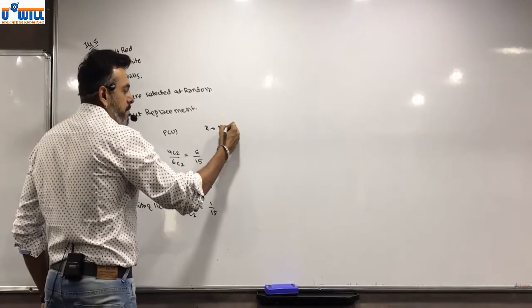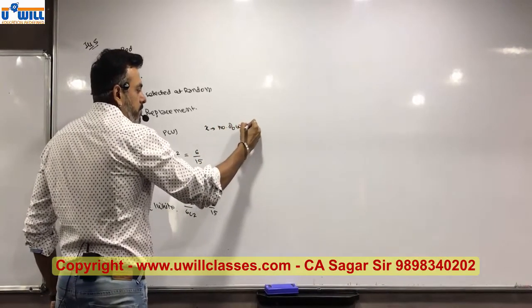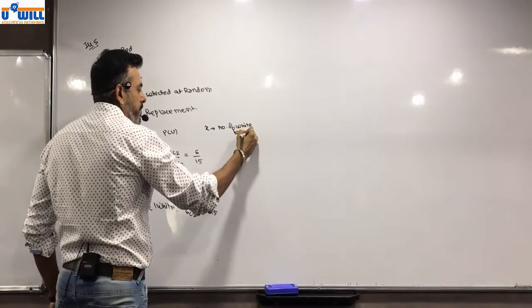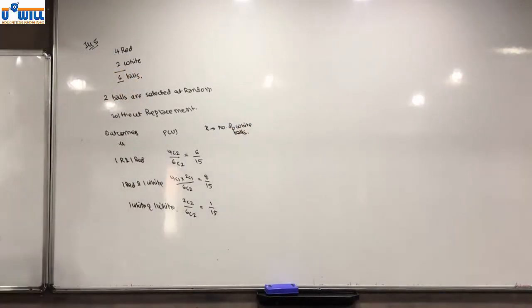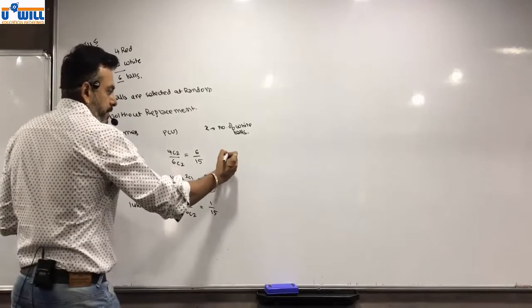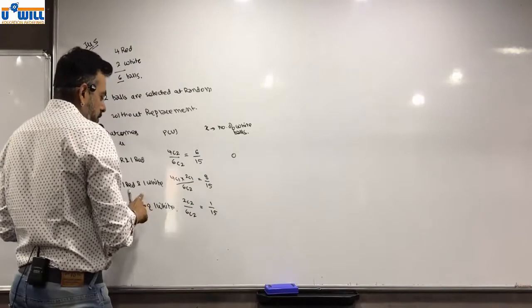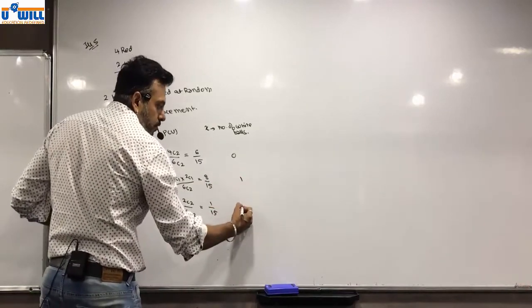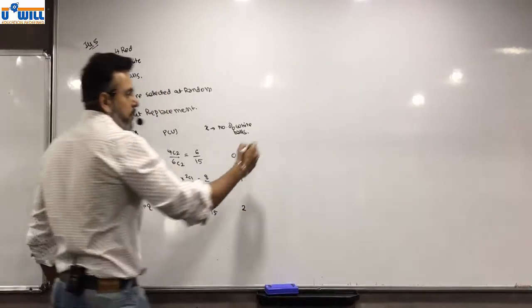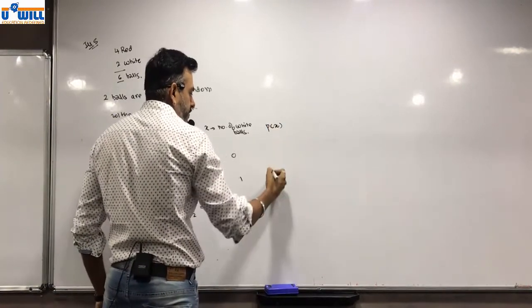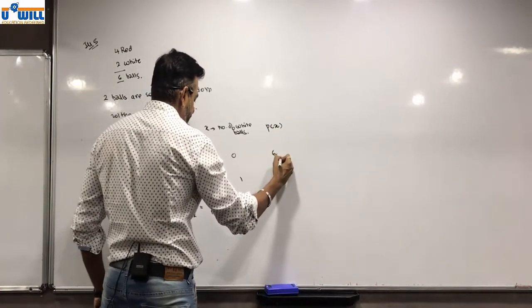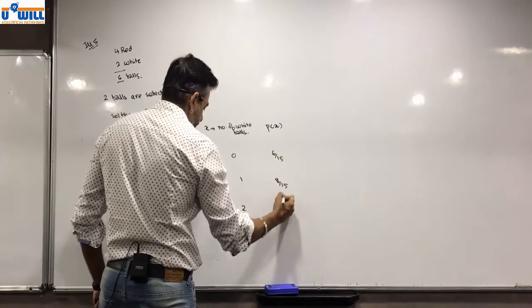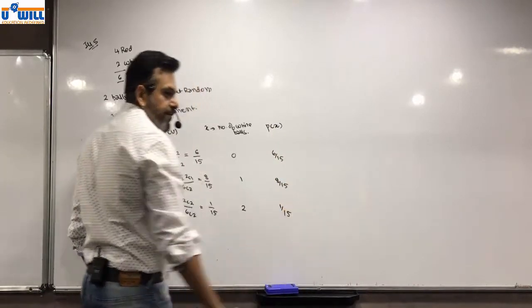Now x denotes number of white balls. Now over here it is 0, over here it is 1, and over here it is 2. So probability of x is 6 by 15, 8 by 15 and 1 by 15.